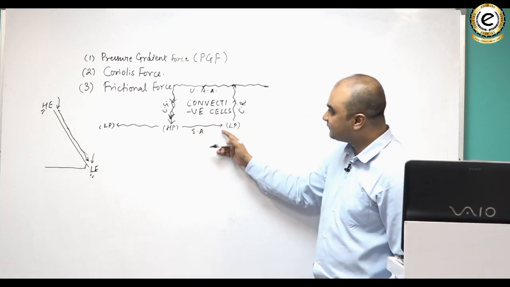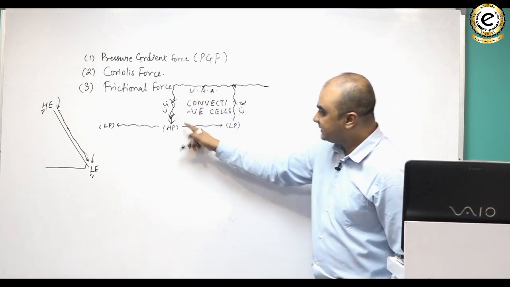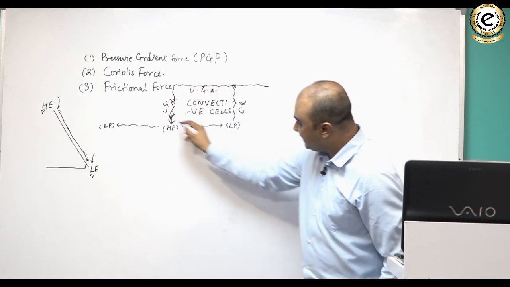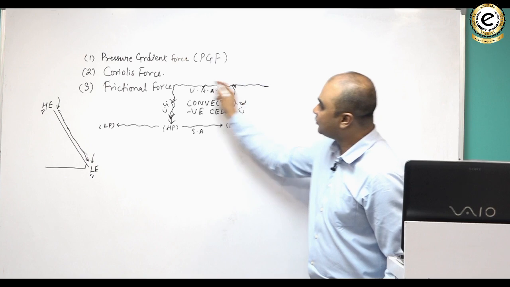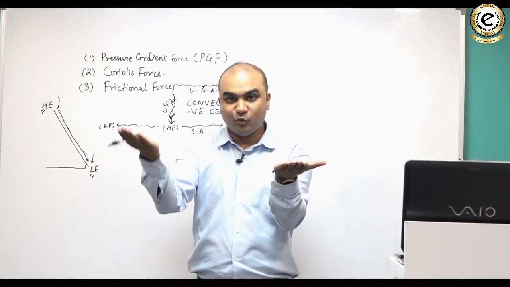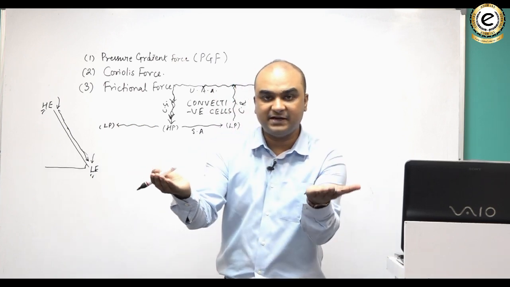This is surface flow, this is upper air flow, this is convectional sinking, this is convectional rise. Together they make the convective cell. It's almost like a closed circuit. तो ये ऐसे हो रहा है. समझ लो, this is the low pressure, my right hand is low pressure, my left hand is high pressure.